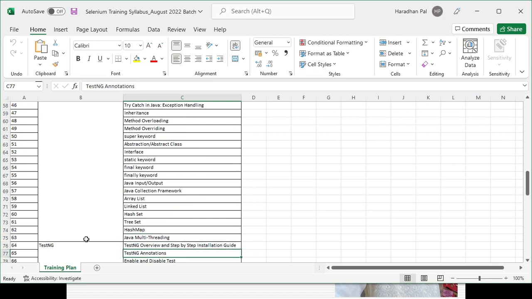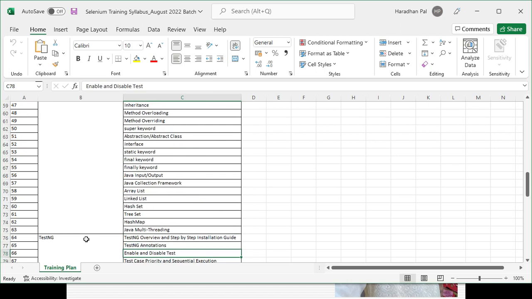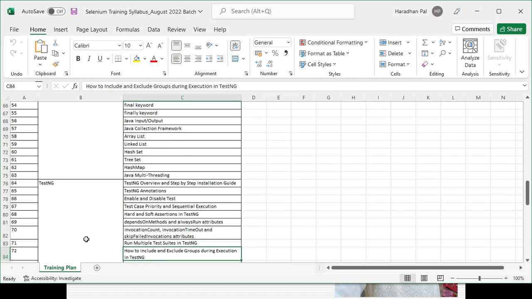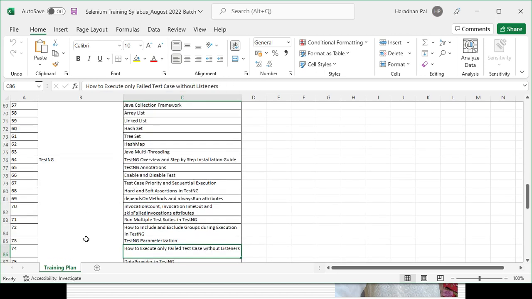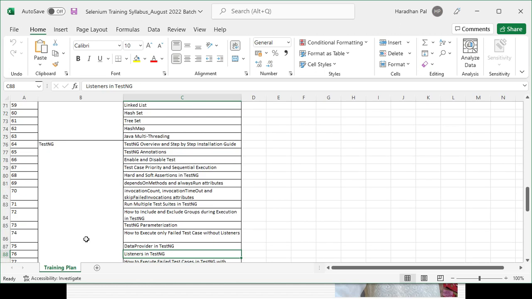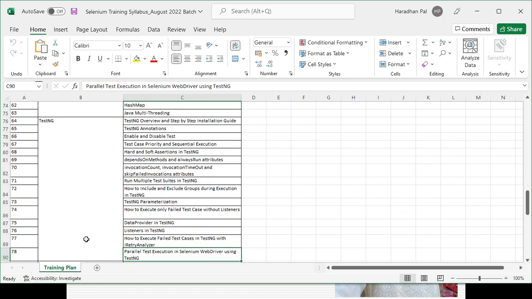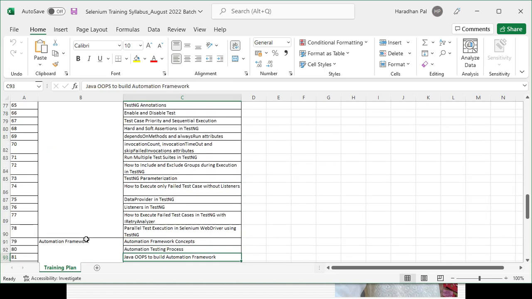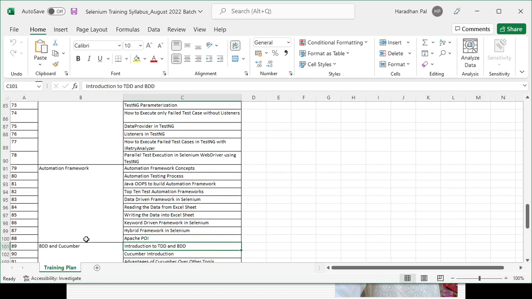Then we will go to the TestNG part, which will cover all the test related annotations, how you can do parallel testing, what a data provider is, and data driven testing. As part of the automation framework, you will get to know how to read and write data from an Excel sheet with the help of Apache POI, and what the data driven framework, keyword driven framework and hybrid framework are all about.